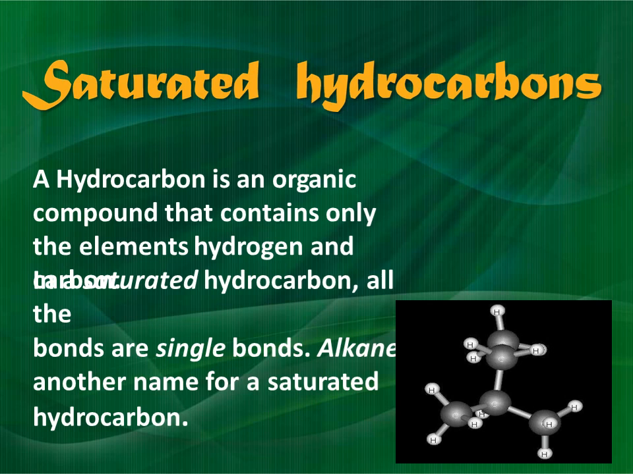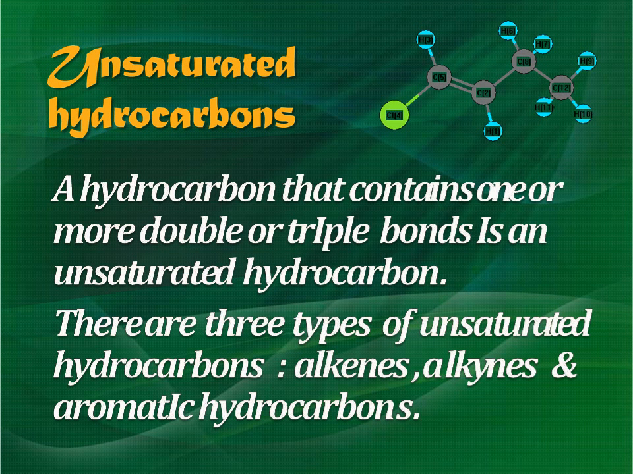I have already explained what a saturated hydrocarbon is. Here the bonds are single bonds, and the example of saturated hydrocarbons is the alkane group, which is another name for saturated hydrocarbons. Unsaturated hydrocarbons are the ones which contain one or more double or triple bonds. There are 3 types of unsaturated hydrocarbons, namely alkenes, alkynes and aromatic hydrocarbons.